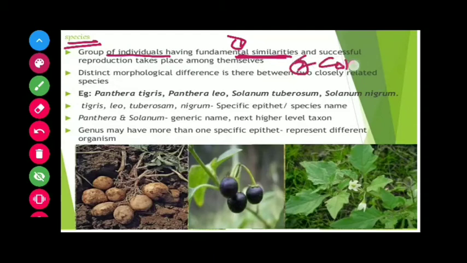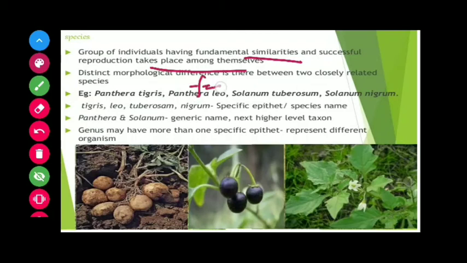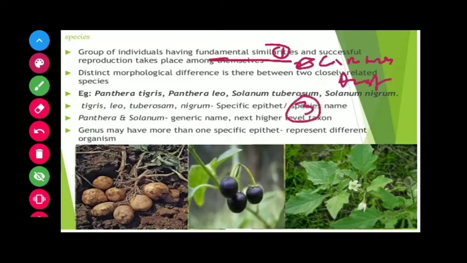And the third point to keep in mind is that they freely interbreed in nature to produce fertile offspring, not sterile. So these are the three points: fundamental similarities, common ancestor, and free interbreeding to produce fertile offspring.